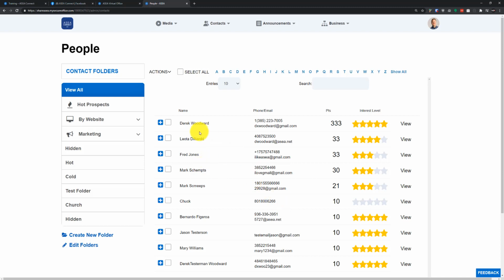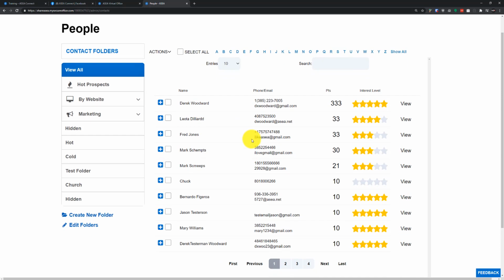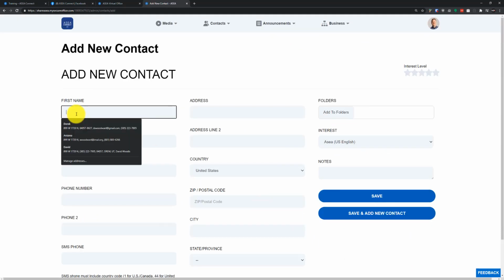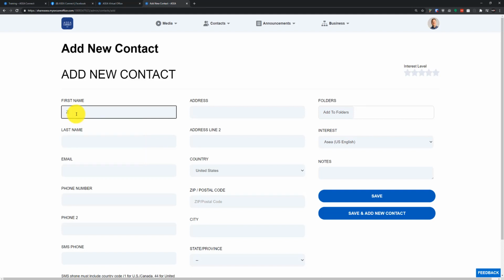So let's go through the process of adding a first contact here in the app. Down here at the bottom you've got a big blue button that says Add New Contact. If you click on Add New Contact here, you can go through and add a test contact. For instance, I'm going to add an Uber driver that I met last week. His name was Zach.